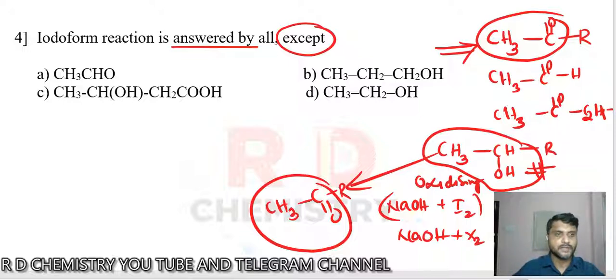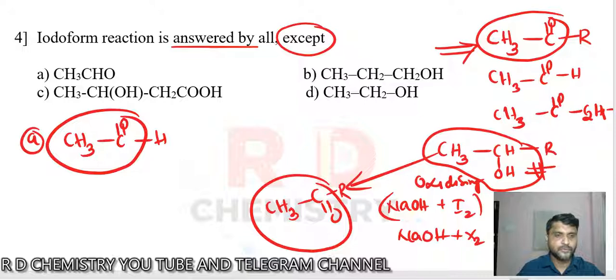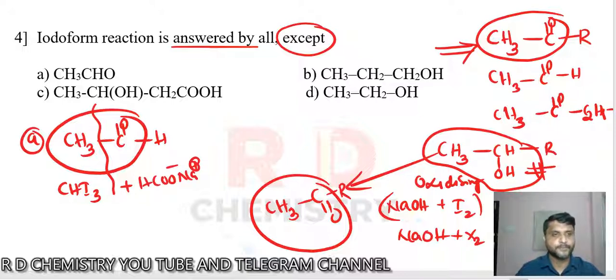Now we'll find out. In case of option A, there is a CH3, C double bond O, H, correct? So it can answer the iodoform reaction. During the iodoform reaction, we get iodoform CHI3, and the rest will be oxidized to give the corresponding sodium salt of the carboxylic acid. That's okay, fine. So the first one can answer. Now we have to find out which does not answer.